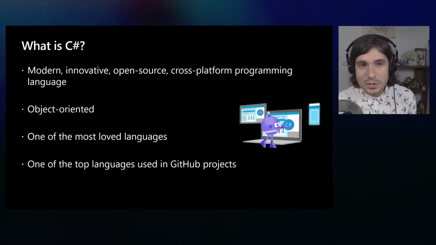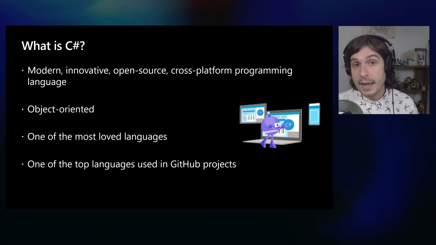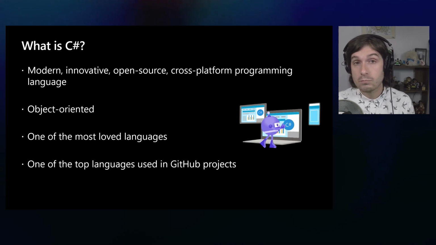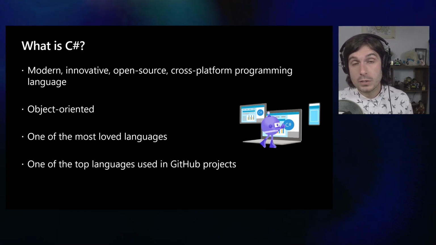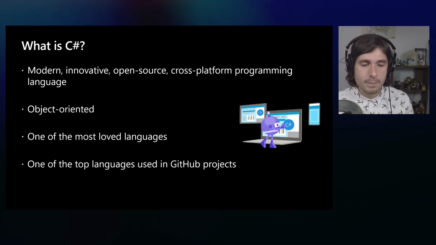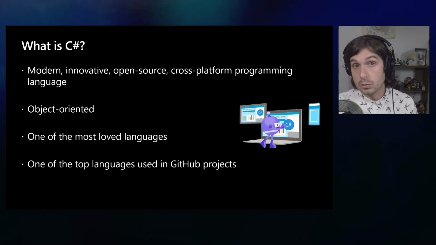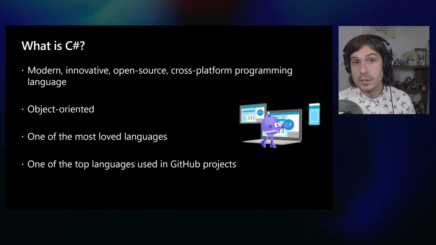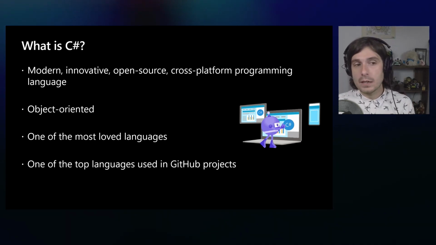So what is C#? It's a great question. It's a programming language from Microsoft. It's part of the .NET family of programming languages. C# is an object-oriented, open source, modern cross-platform language. It's actually one of the most loved languages on all of GitHub, so in the top 5. And additionally, the GitHub projects in and around C# and the frameworks that you use to build apps for web, mobile, desktop, IoT, machine learning, just about anything with C# are in one of the top tiers on GitHub and Stack Overflow as well.